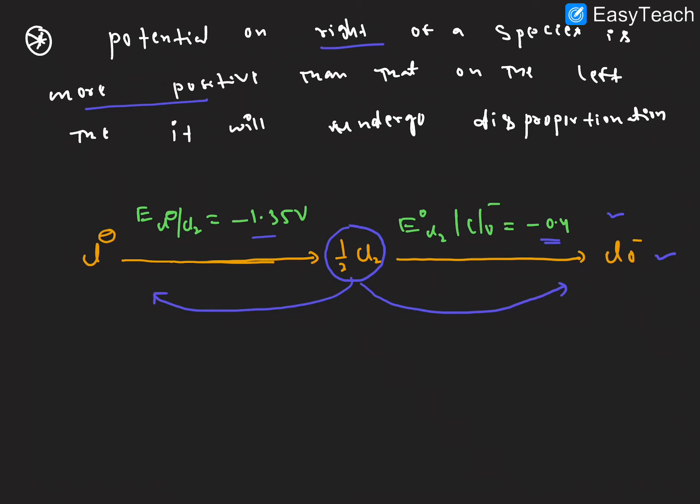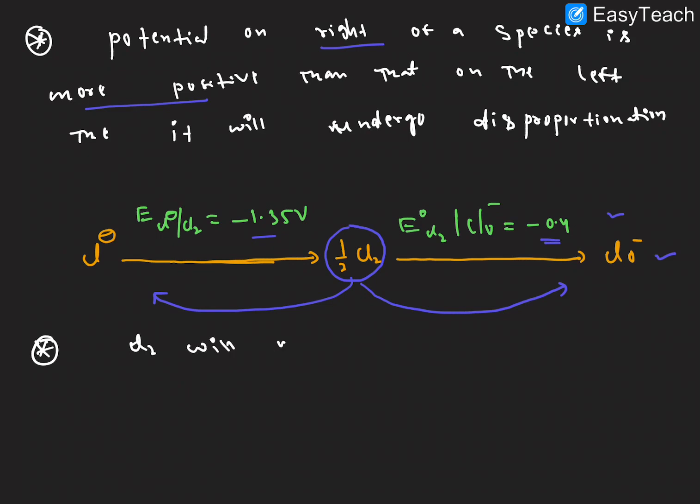What is the disproportionation reaction here? Here the oxidation state increases and here the oxidation state decreases. For the same element, both an increase and a decrease in oxidation state happen simultaneously. Such a reaction is called a disproportionation reaction. So whenever the right side negative value is less compared to the left side, the middle atom undergoes both oxidation and reduction, and we call that a disproportionation reaction.